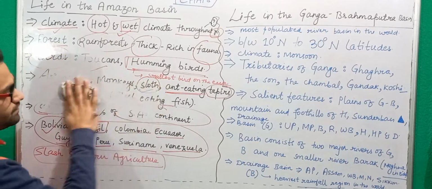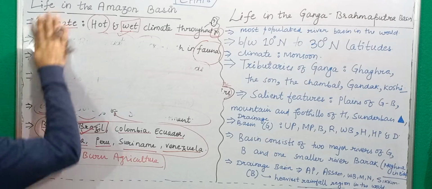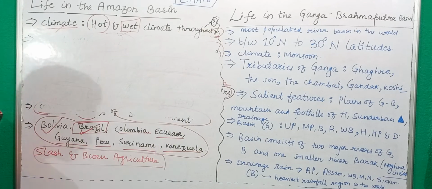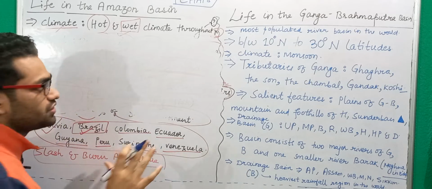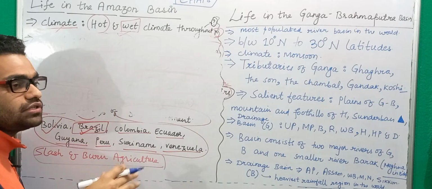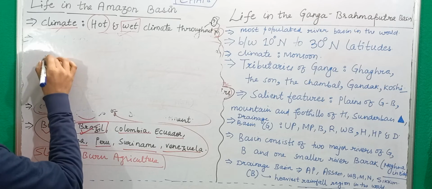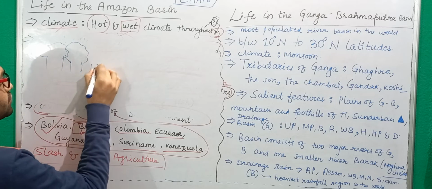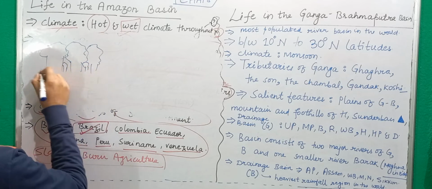Suppose you know that the Amazon river basin is covered by a very thick type of forest. When you have an area covered by very thick forest, what will you do for agricultural practices, for growing crops? For that you have to actually cut trees. So suppose these are the trees which are very thick, and you also have some smaller trees here.